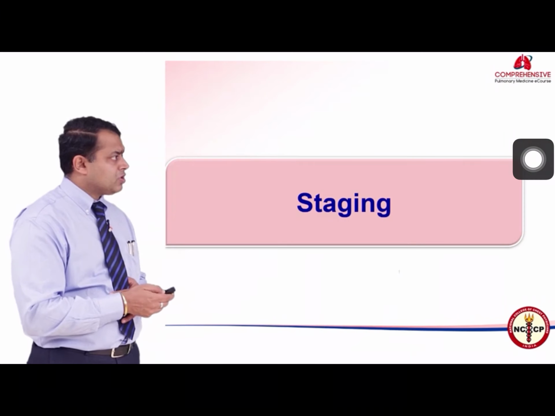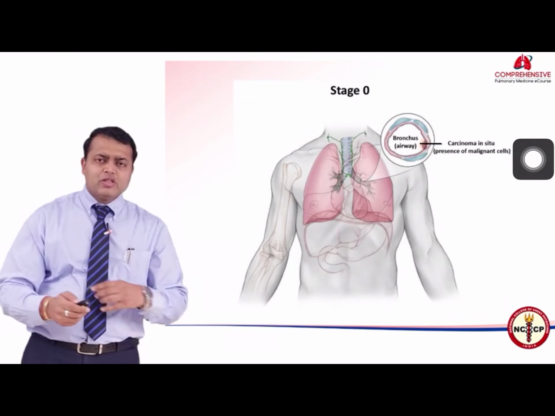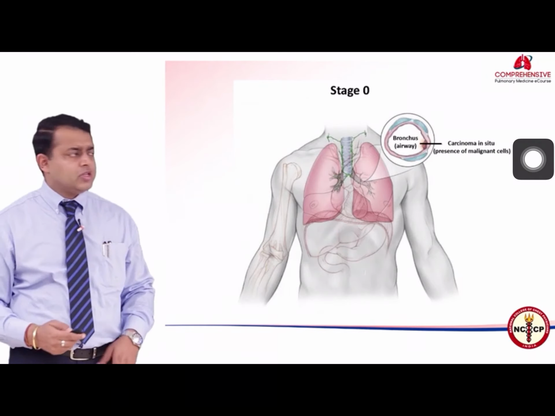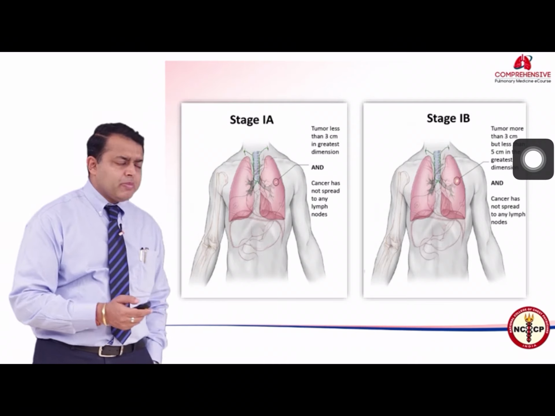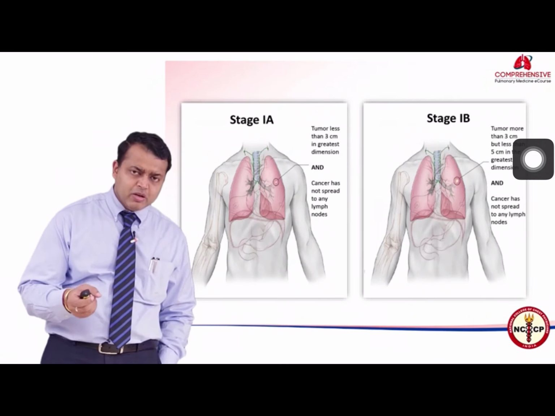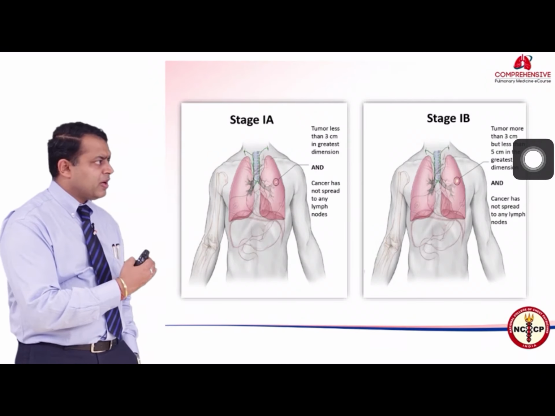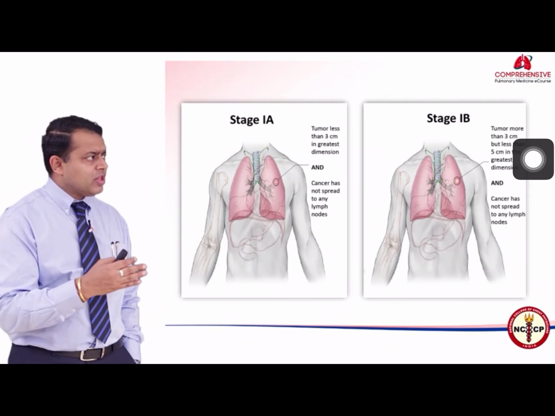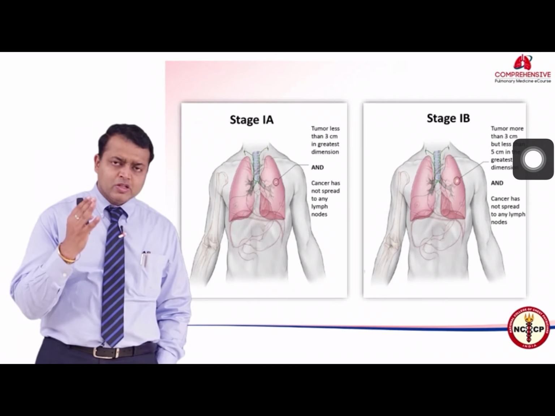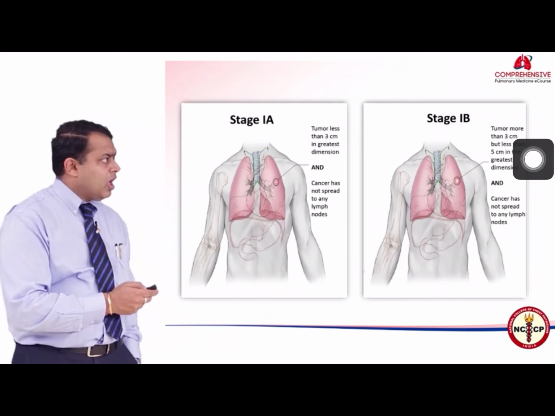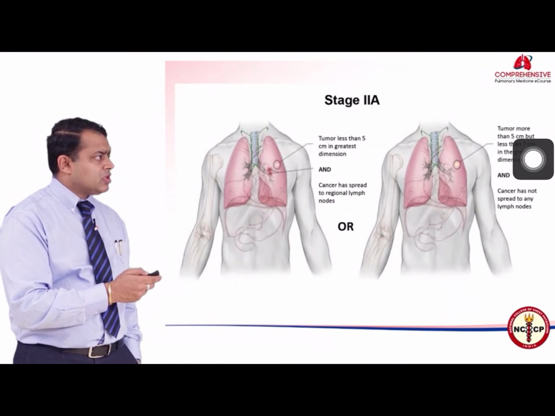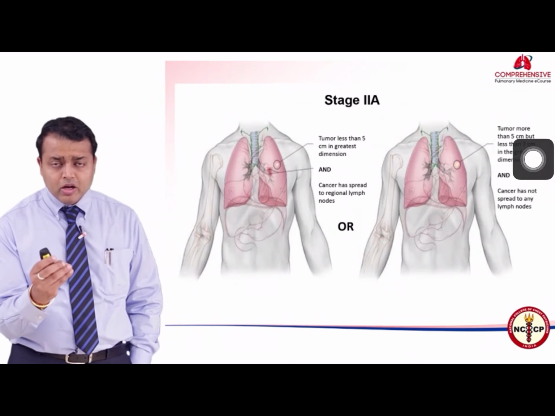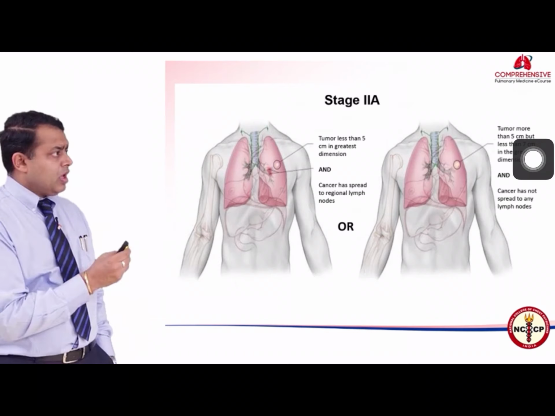Staging. Stage 0 is something which is called carcinoma in situ, so we will not bother about this. This is a precancerous lesion. Stage 1A is generally labeled as any tumor which is less than 3 centimeters and has not spread to the lymph nodes. Stage 1B is a tumor which is more than 3 centimeters but less than 5 centimeters and has not spread to the lymph nodes. Stage 2A is one which is less than 5 centimeters but has gone to the hilar lymph nodes. So this is very important.